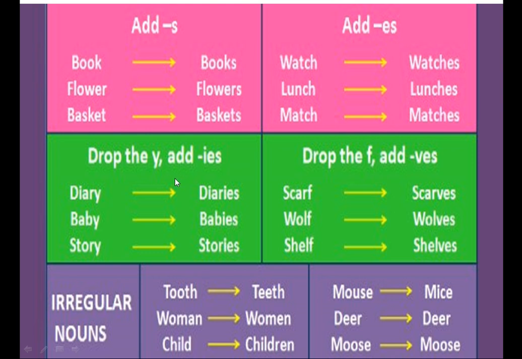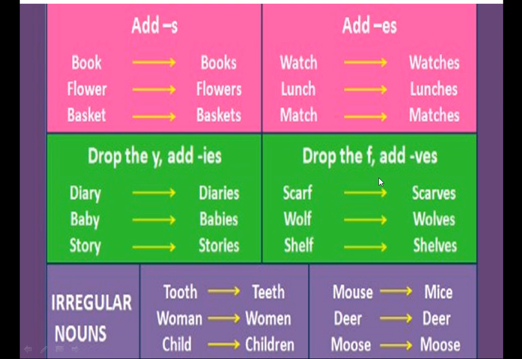And nouns ending in s, double s, ch, x, o take es in the plural, like watches, lunches, matches. Then nouns ending in a consonant plus y drop the y and take ies in the plural, like diaries, babies, stories.